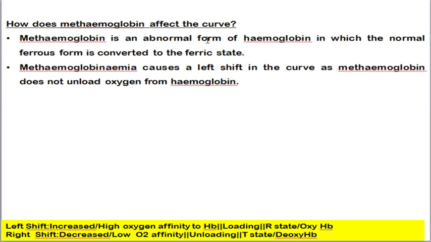methemoglobin affects the curve. It is an abnormal form of hemoglobin in which the normal hemoglobin, the ferrous form, is converted into the ferric form. So during the condition called methemoglobinemia, the oxygen dissociation curve will be left shifted. The reason is that methemoglobin does not unload the oxygen from hemoglobin. So for this patient, the oxygen dissociation curve will be on the left side only.